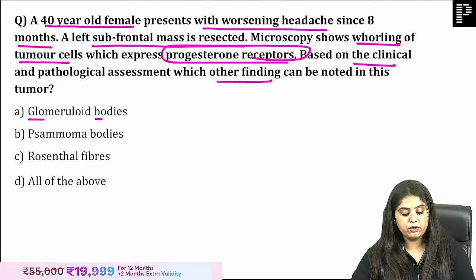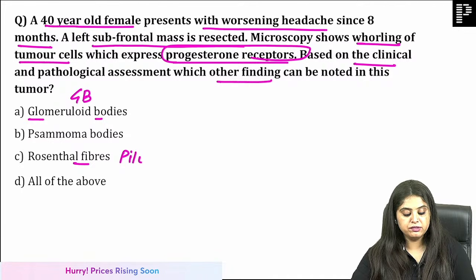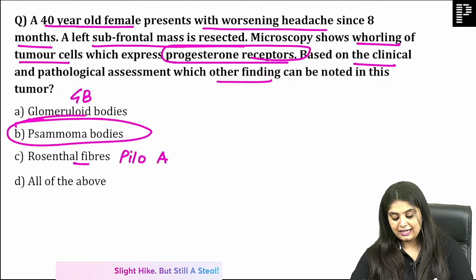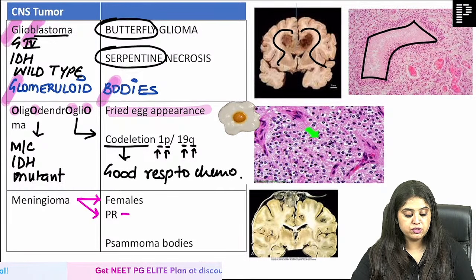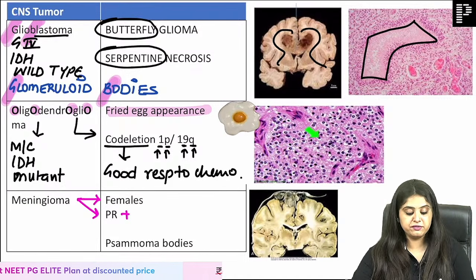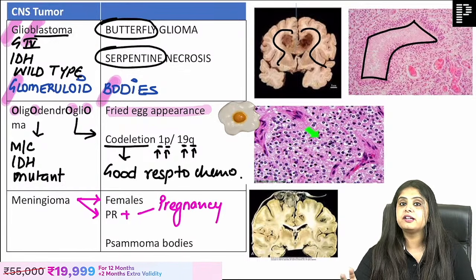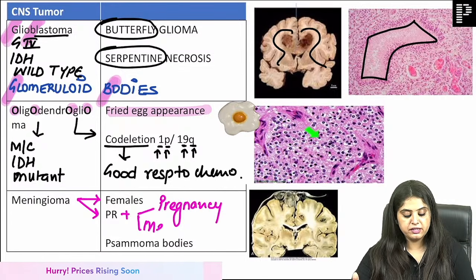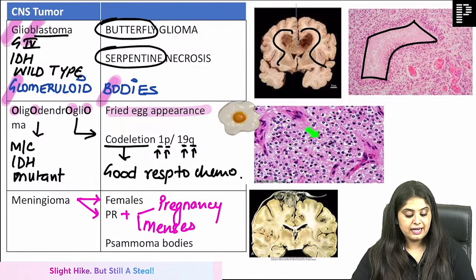So I've told you glomeruloid bodies are seen in glioblastoma. Rosenthal fibers are seen in pilocytic astrocytoma. Psammoma bodies are seen in meningioma, and that is exactly what I had to teach you. Meningioma is more common in females because of progesterone receptor dependence. So if they say that the headache is more during pregnancy, the tumor size increased, or maybe related to the menstrual cycle, if it is associated with menstrual cycle, pregnancy, hormone dependence, that is meningioma.